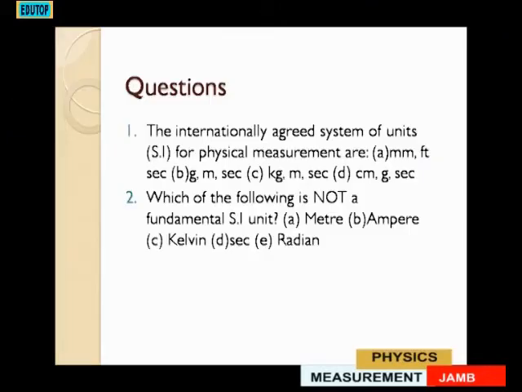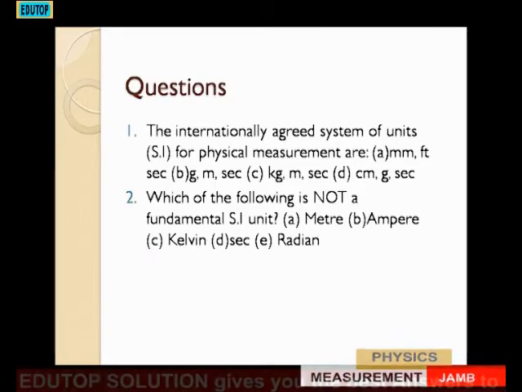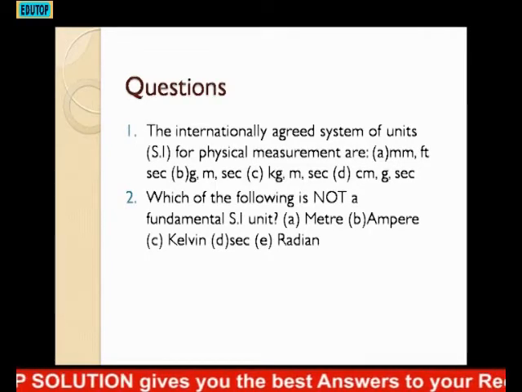The internationally agreed system of units for physical measurement are, we have the options there. Option A, we have three of them given: millimeter, feet, seconds. For option B, we have gram, meter, seconds.